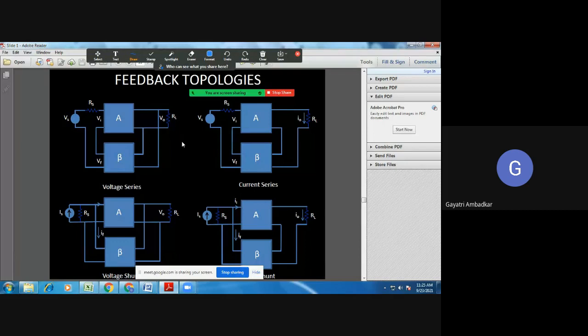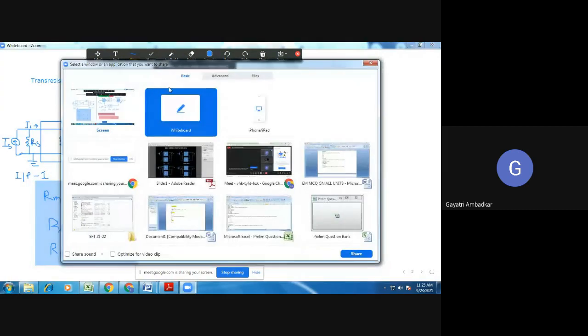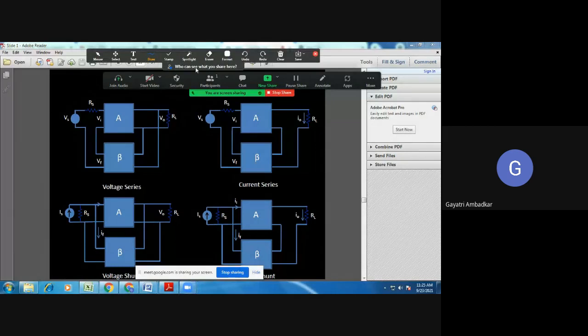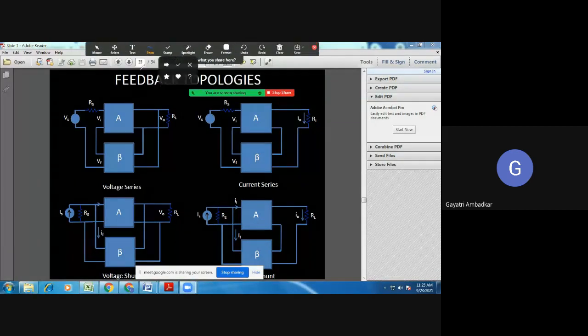These are voltage series feedback and so on. Now, how we will write this? The name of this feedback topology, let me tell you. There are four types of feedback topology. What are they? Now, while writing, you have to write first word as what you are mixing.